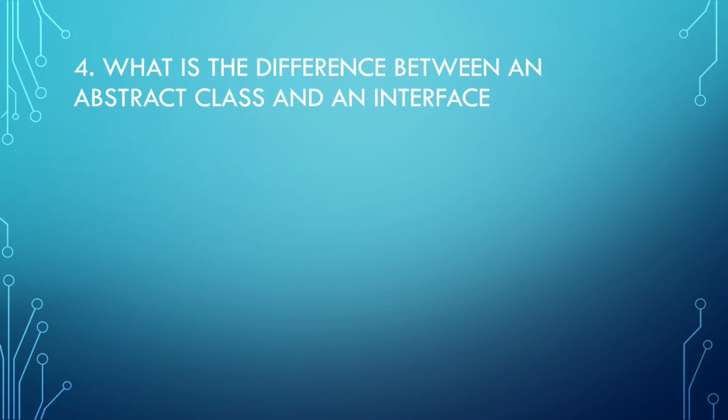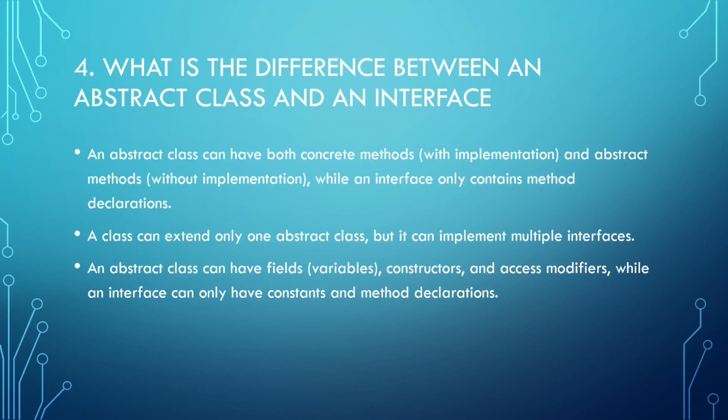What is the difference between an abstract class and an interface? An abstract class can have both concrete methods with implementations and abstract methods without implementations, while an interface only contains declarations.